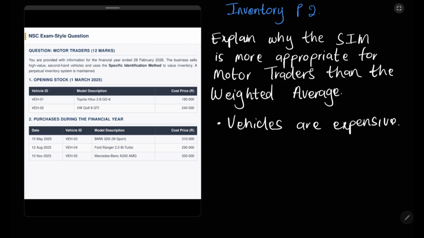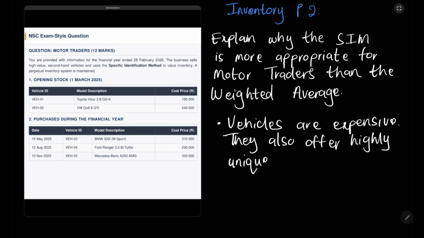But that's not all. We could say they also offer highly unique items because they sell cars, right? So as soon as you know what the specific identification method is, when they ask you such questions in an exam, you could just think of different reasons and try to link them to the valuation method. So these could be easy marks for you guys.